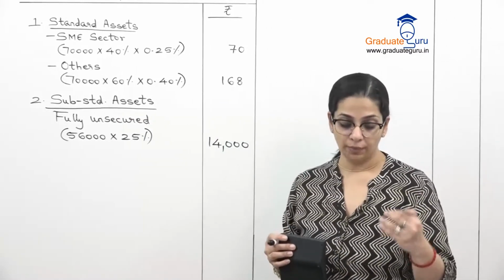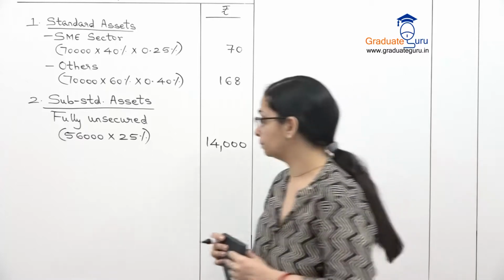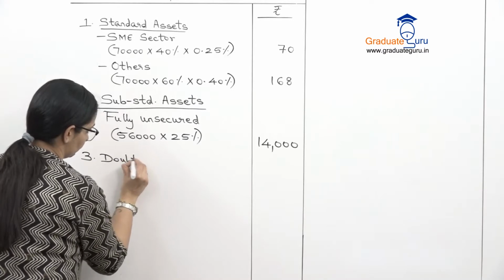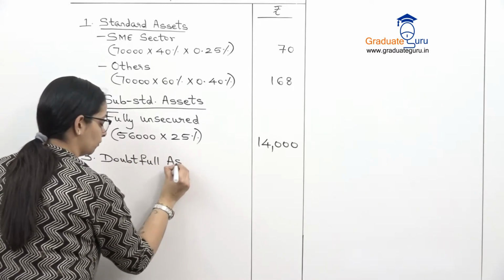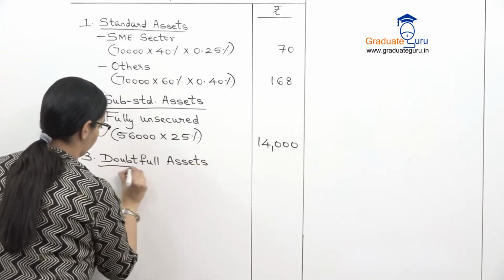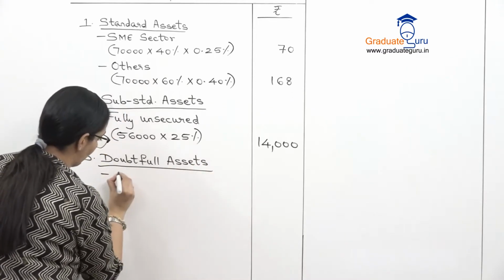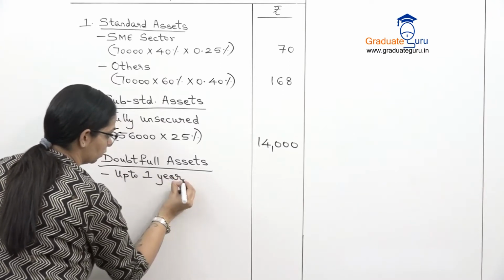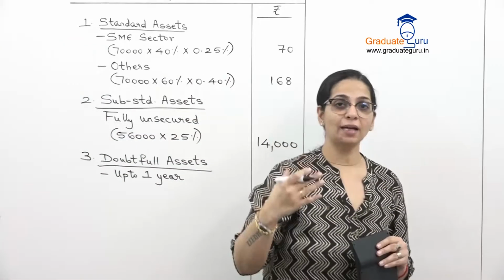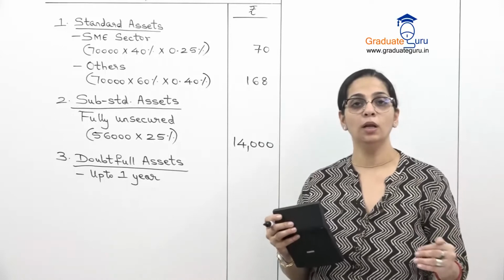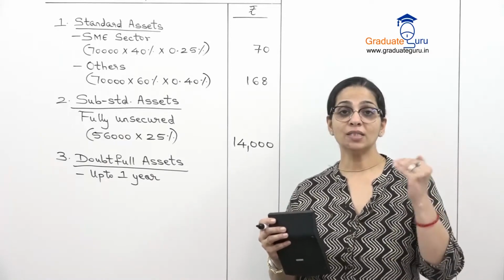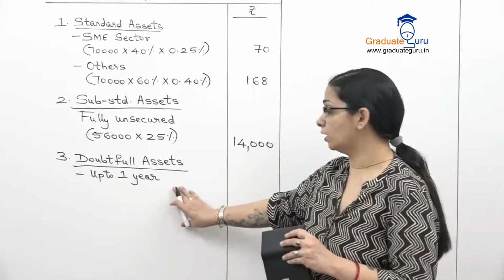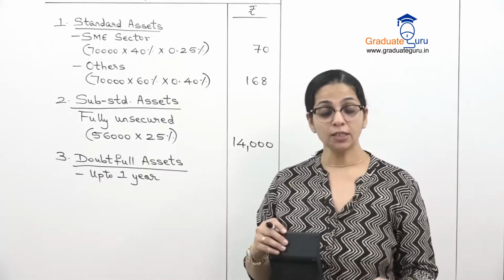Now we go to doubtful, and doubtful has various categories. So number 3, doubtful assets. Under that, the first one is up to 1 year. For doubtful assets, we had various categories. Where it is unsecured doubtful, then it's full 100%. But if it is secured, then we had various rates, and when it is up to 1 year, which is the first category over here, the rate is 25%.